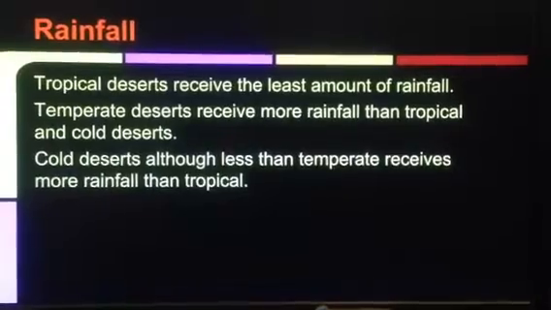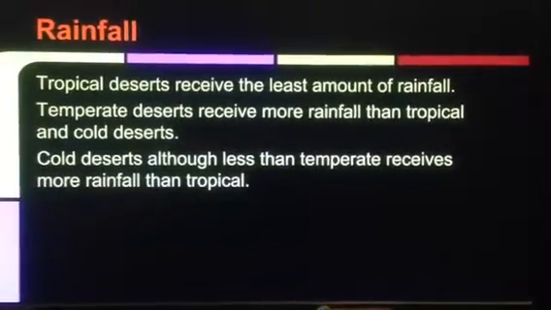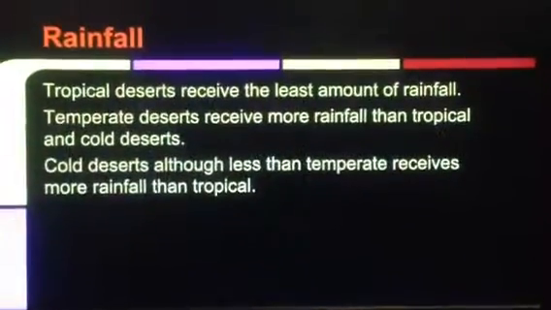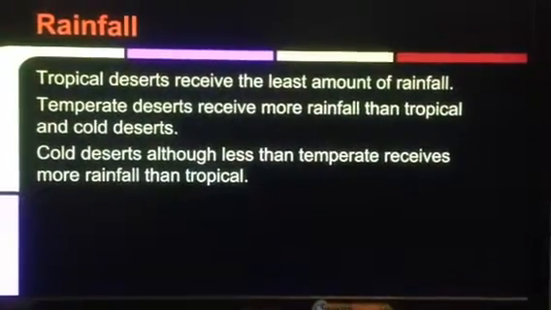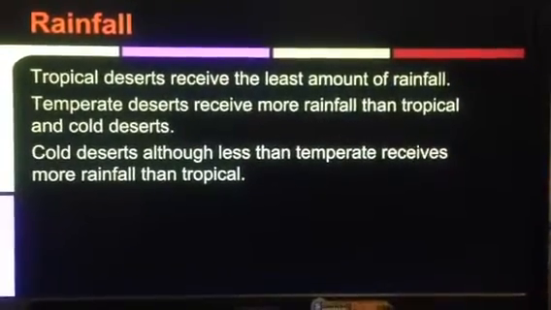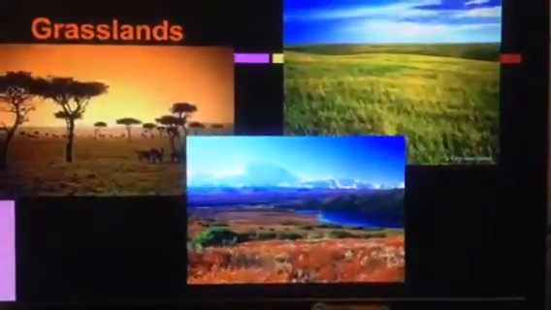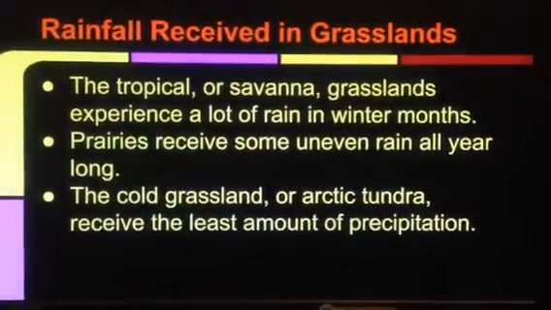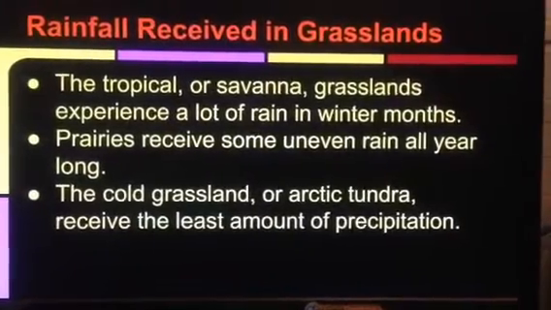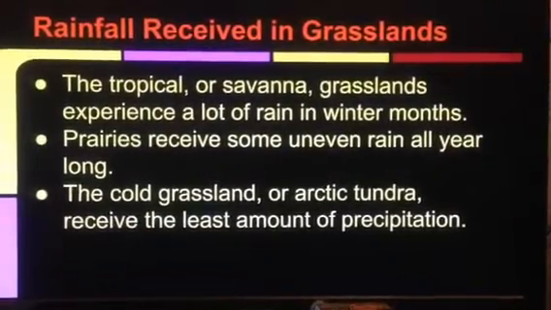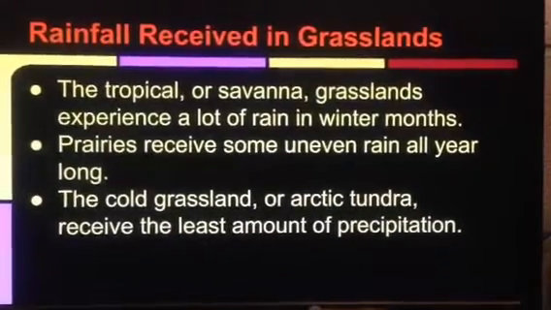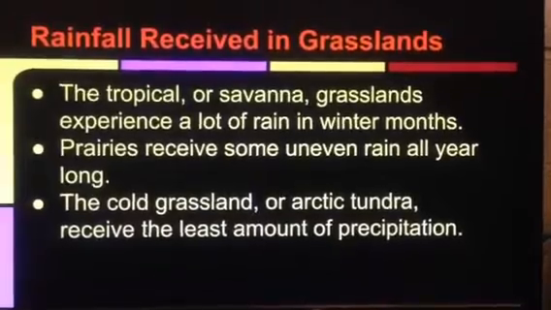Tropical deserts receive the least amount of rainfall. Temperates receive more rainfall than tropical and cold deserts, and cold deserts receive less rainfall than temperate, but more than the tropical. The tropical or savanna experiences a lot of rain during the winter months. The prairies receive uneven rain throughout the year, and then the cold grasslands receive the least amount.